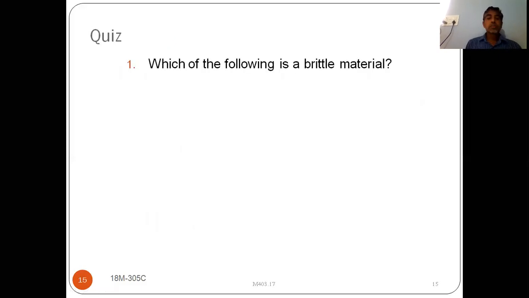Okay, we will see some quiz questions here. Which of the following is a brittle material? What is meant by brittle material? A brittle material is one that fractures without noticeable deformation. Copper, mild steel, and gold come under ductile materials. Glass is the brittle material, because without noticeable permanent deformation, it will fracture when you apply the load.